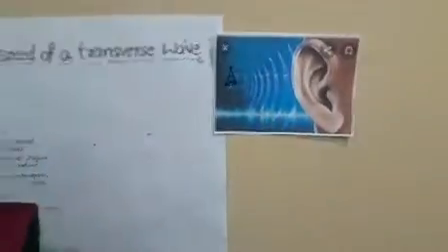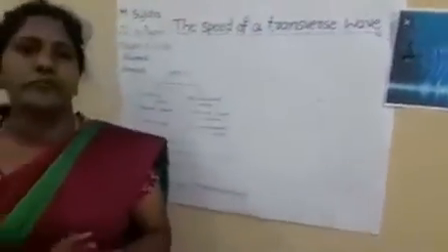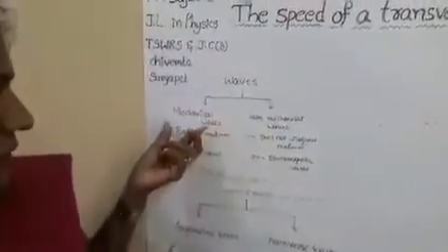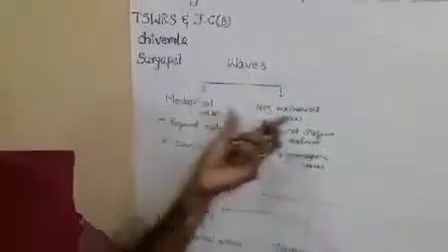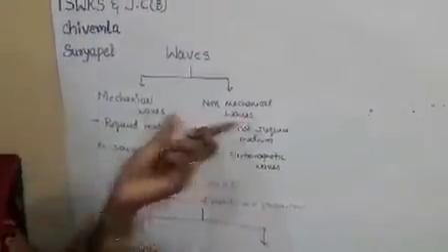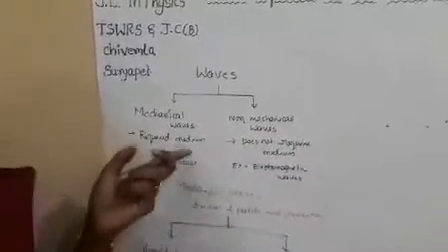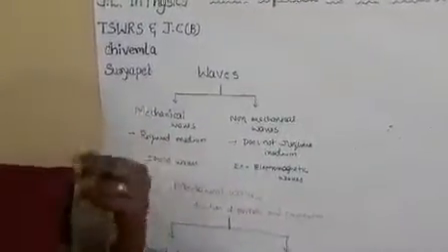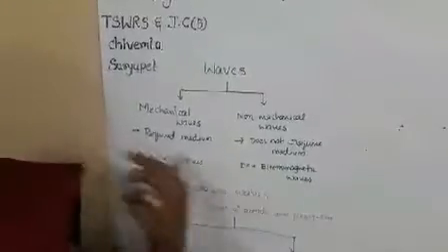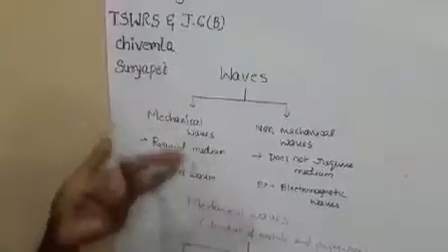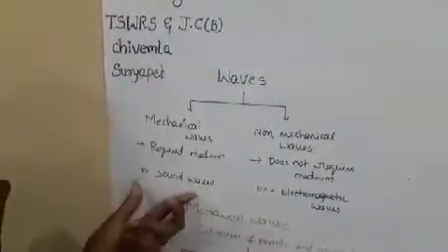Now, based on the requirement of the medium, there are two types of waves: the mechanical waves and the non-mechanical waves. Mechanical waves are the waves which require a medium. The medium may be solids, liquids and gases, but these waves won't travel through a vacuum. An example of mechanical waves is sound waves.